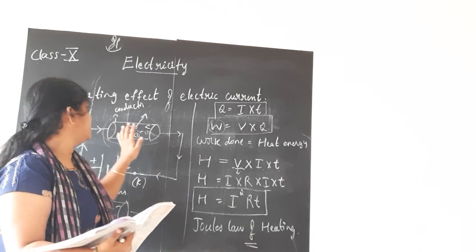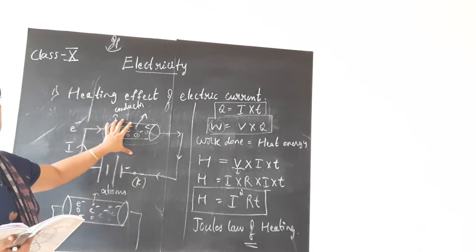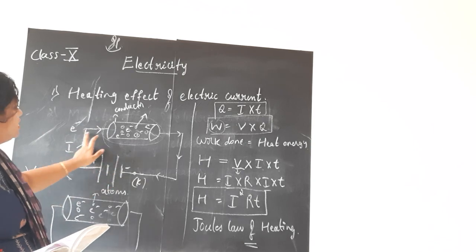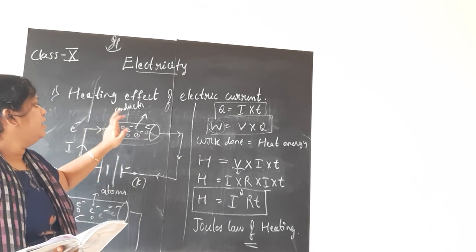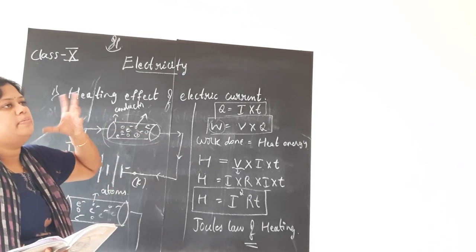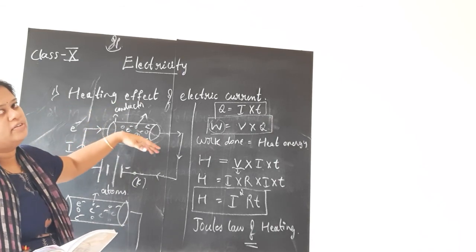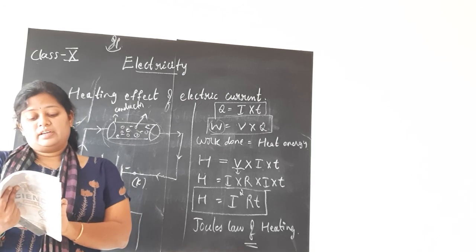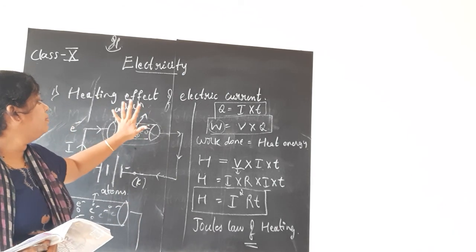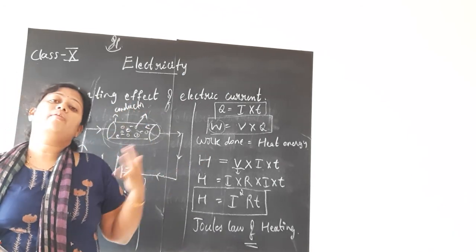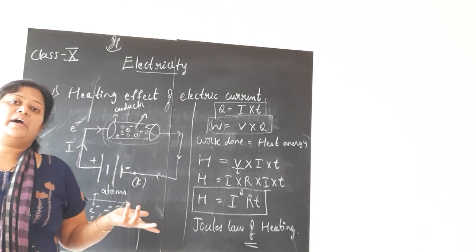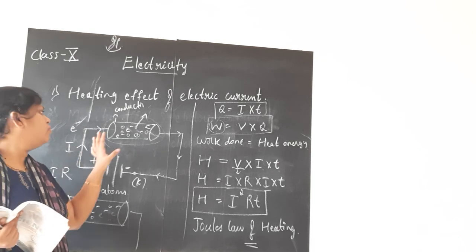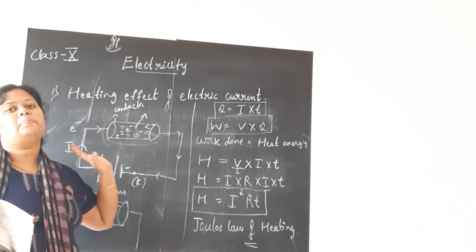If only a resistor, here we connected the conductor, you can connect a bulb as well. If you connect the bulb, the electrical energy is converted into light energy, the bulb will glow. And if you switch on the bulb for a long time, the bulb gets heated up, that is, light energy is again converted into heat energy. Here also, in place of this conductor or bulb, if you just connect a resistor or a combination of resistors, maybe in series or parallel, what will happen? The circuit is purely resistive, meaning only a resistor is connected to the battery and the plug key.